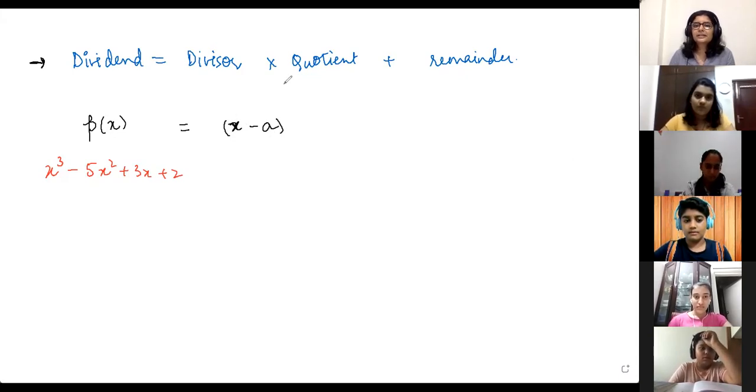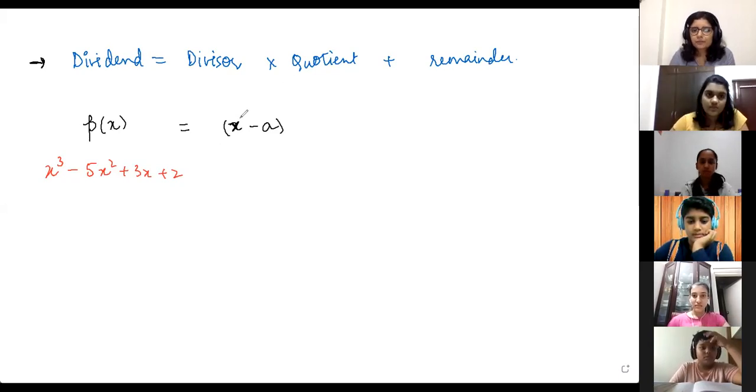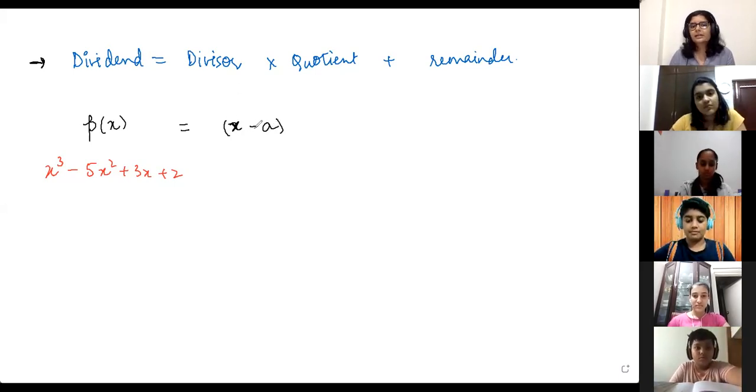Degree is the maximum power of the variable in the polynomial. So the maximum power is x to the power 1, no x square or x cube. It's just x. Minus a is any number. So x minus 1, x minus 2, x minus 5 by 8. A is any number.